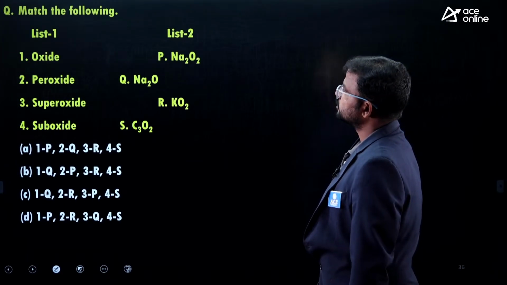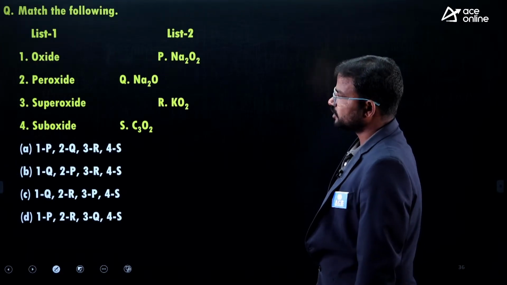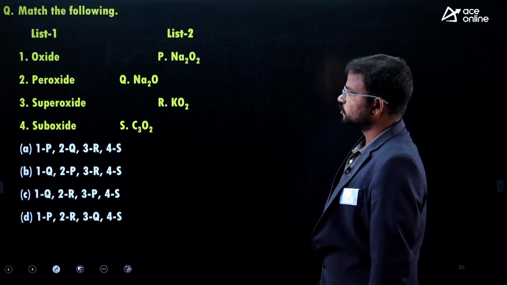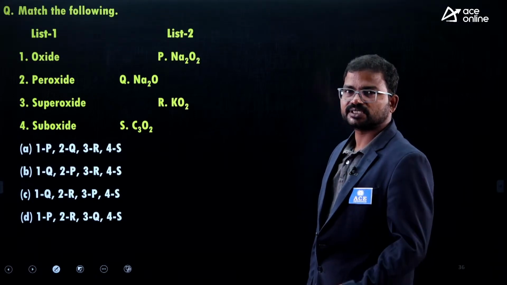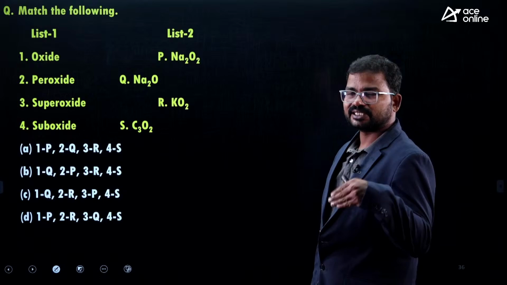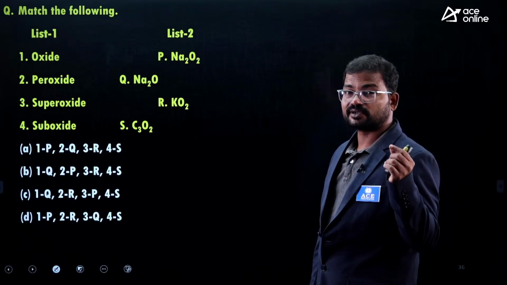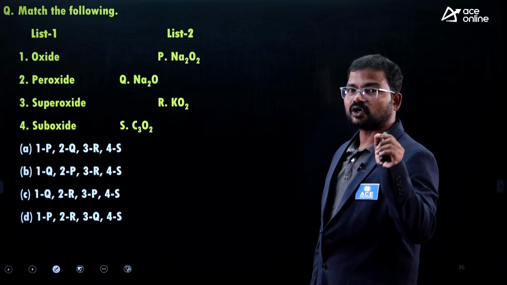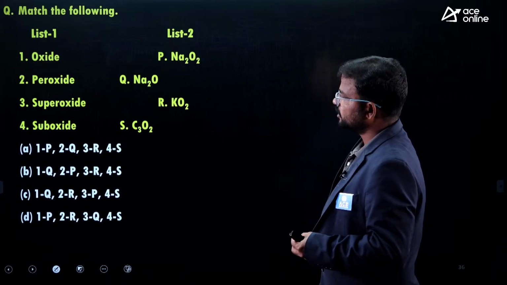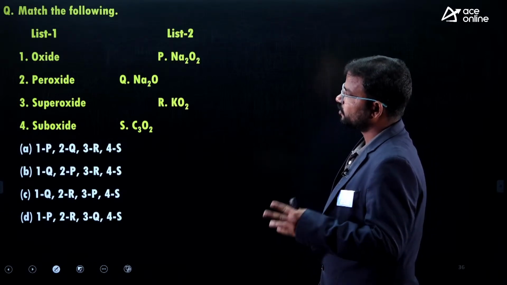Next one. Match the following. Here, guys, they mention oxide, peroxide, superoxide, suboxide. This is a basic question. Based on the number of electrons in the oxide, we can differentiate whether it is peroxide or superoxide.